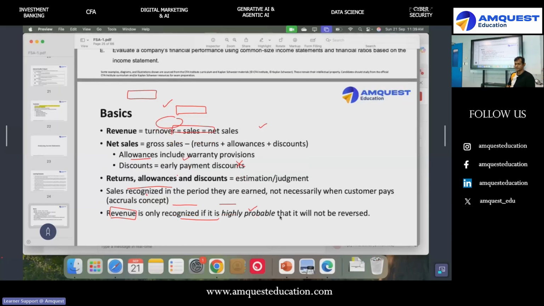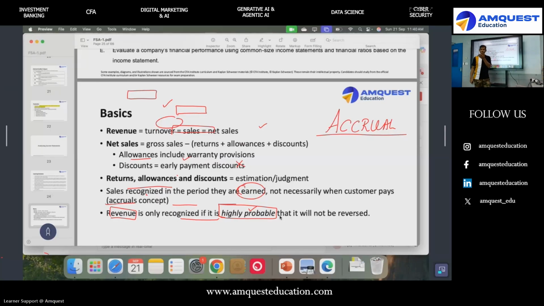Okay. Now, when you recognize revenue, remember it is based on the accrual system, right? There are two things that you need to understand. It is recognized when it's highly probable and is recognized when it's earned. You cannot recognize revenue when it is received. The concept is called accrual, right? Now, what is accrual? Accrual means I will accrue income when earned.